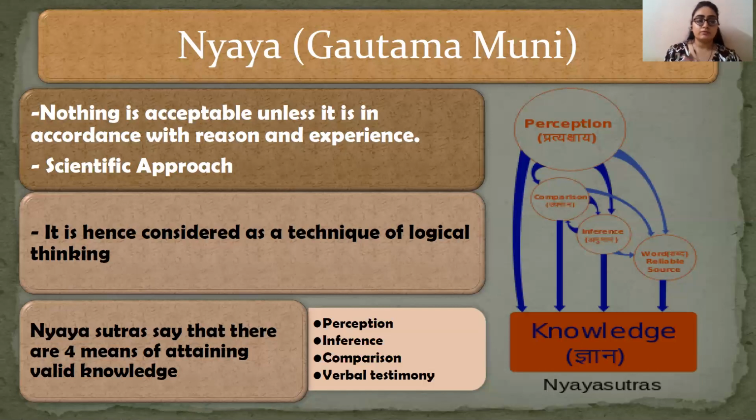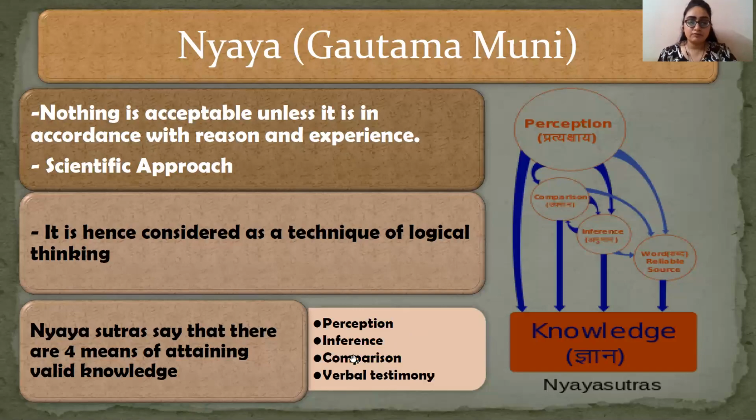Through these four means, attaining valid knowledge is possible. And attaining valid knowledge means a person has attained salvation. Ultimately these four means will lead to the salvation of a person, that is, he has attained valid, real knowledge.